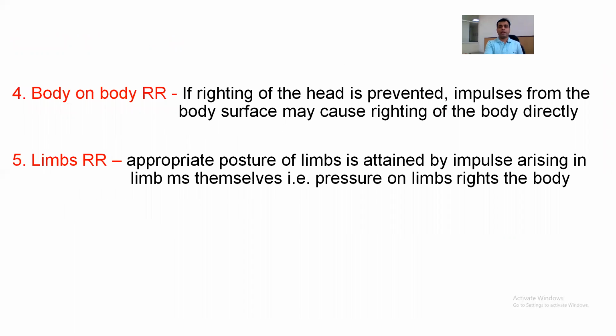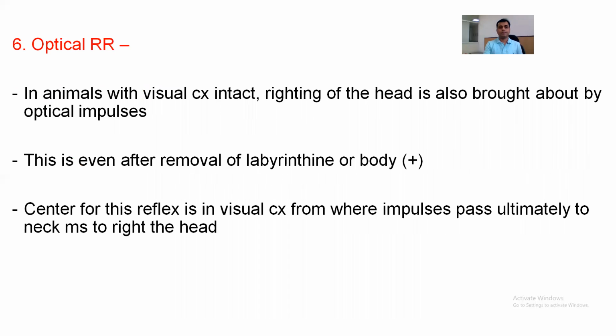Next is body on body righting reflex. If righting of the head is prevented, impulses from the body surface may cause righting of the body directly, and therefore it is said to be body on body righting. Limbs righting reflex: appropriate posture of the limb is attained by impulses arising in the limb muscles themselves, that is, pressure on the limbs which rights the body.